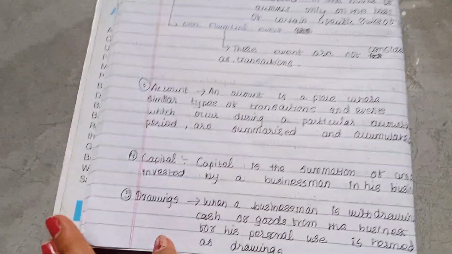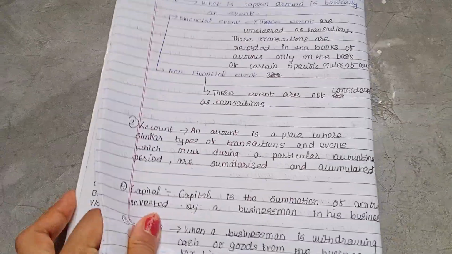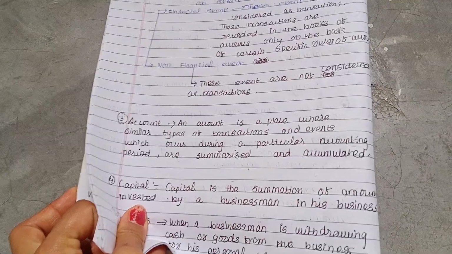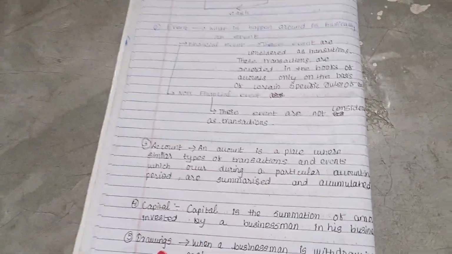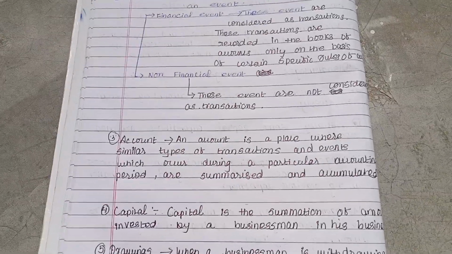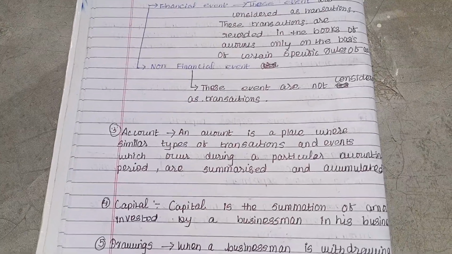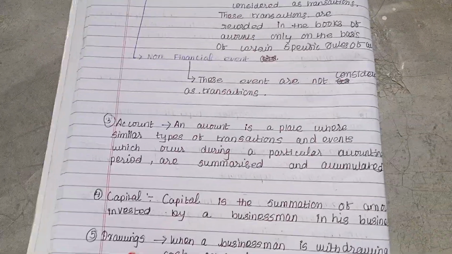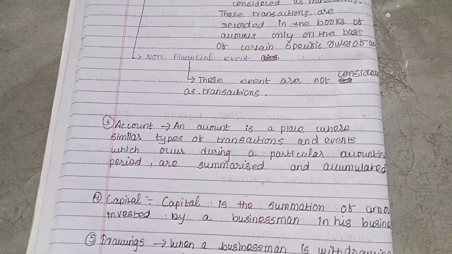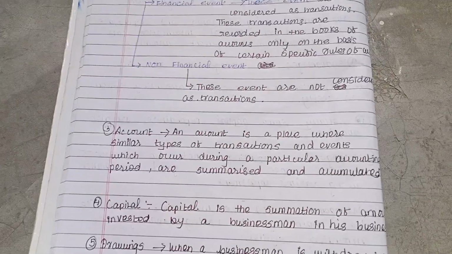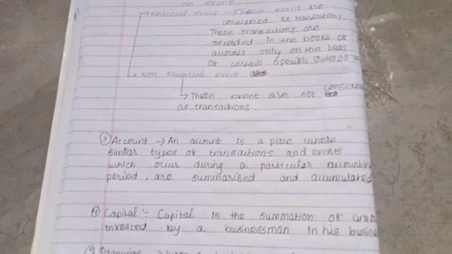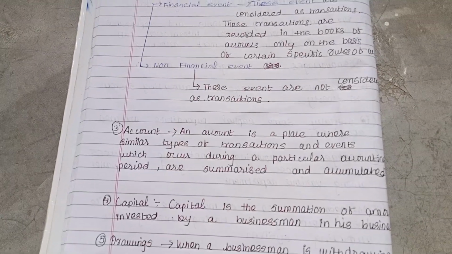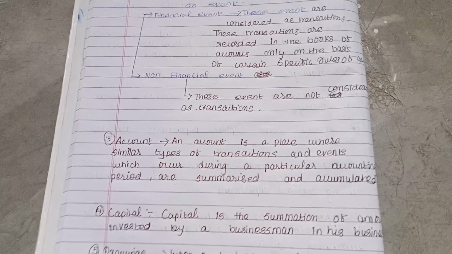Capital. Capital is a summation of the amount invested by the businessman in his business. Capital is normally the money that we invest whenever we initiate a business. Whenever we start a business, we invest some money, which is termed as capital. For example, A and B started a business and they pay 50,000 rupees. That is the amount invested for starting the business, that is capital.